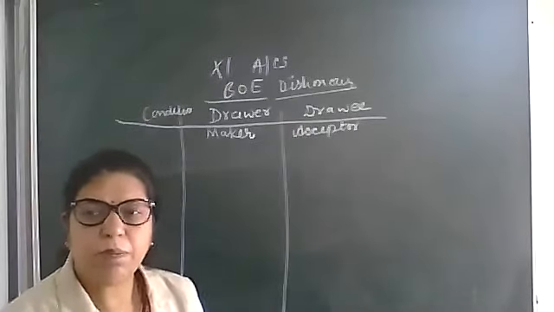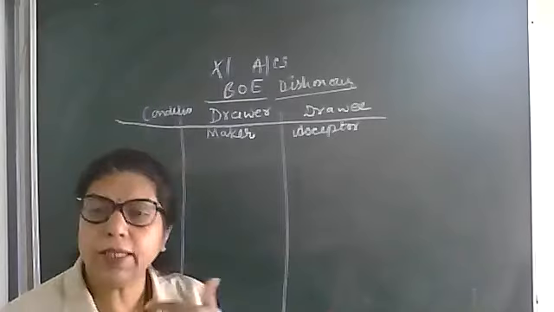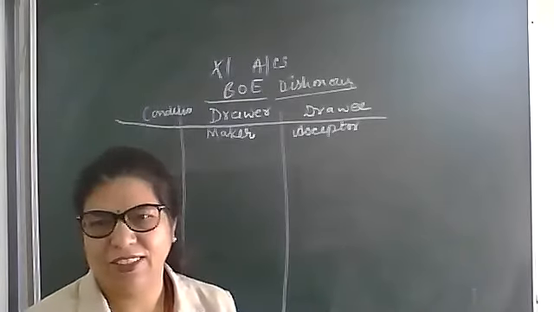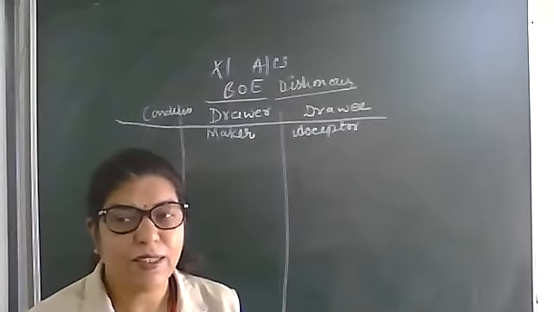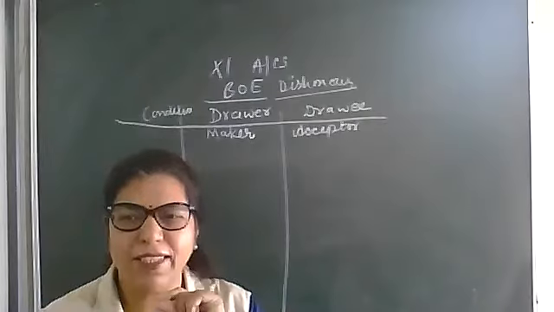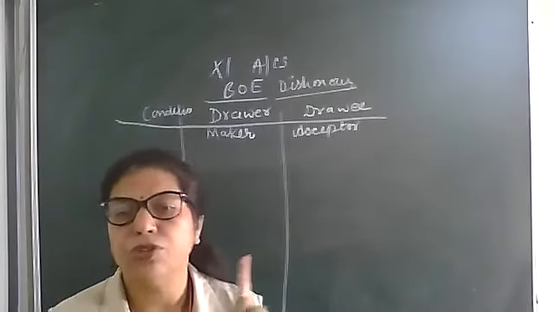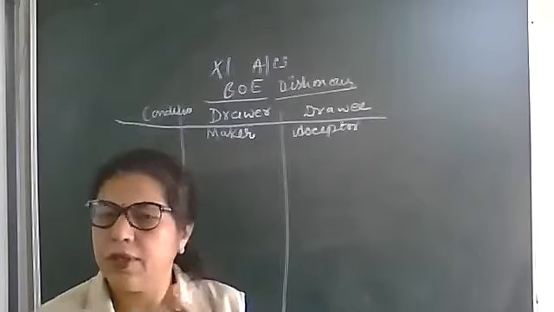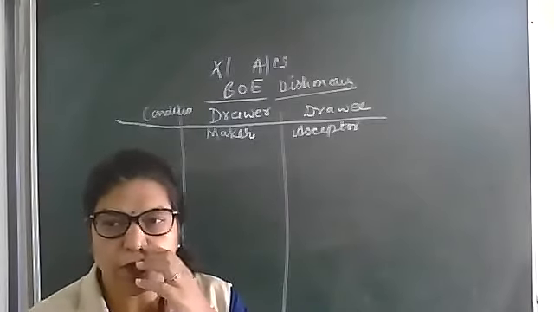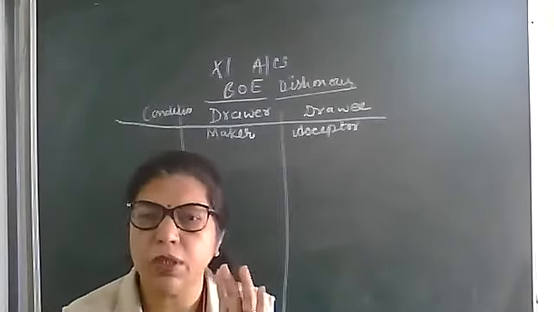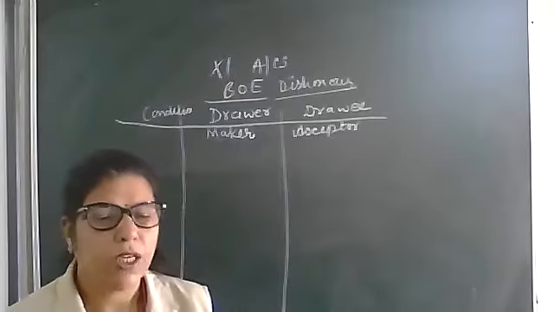Who will receive the payment? Drawer. Who will give the payment? Drawee. Another term which I gave you to identify easily: drawer is seller, drawee is buyer. Clear? Now one by one I am going to tell you about the dishonor conditions.